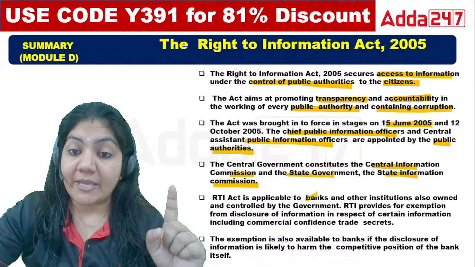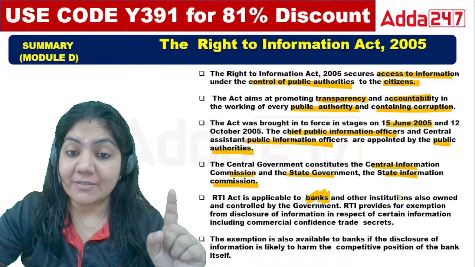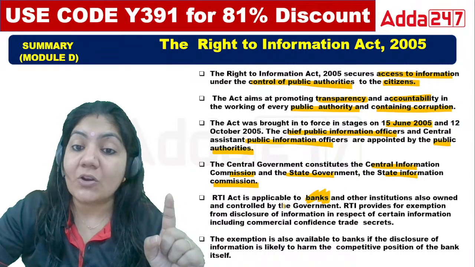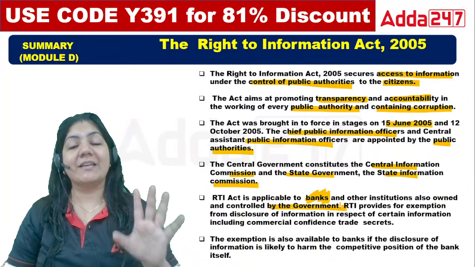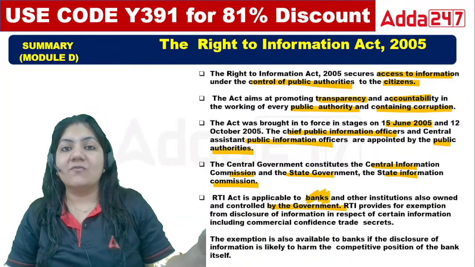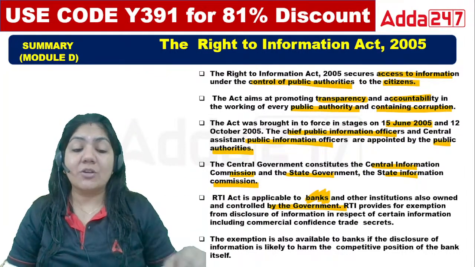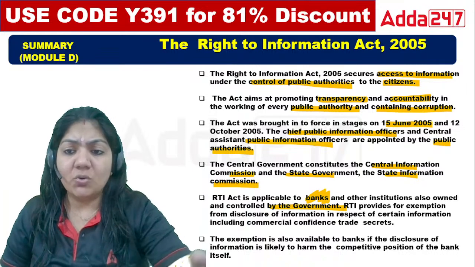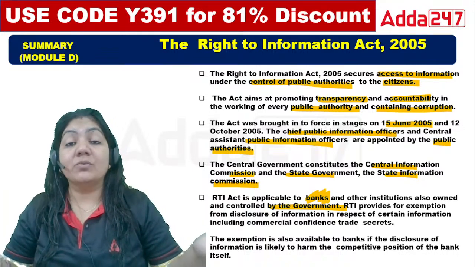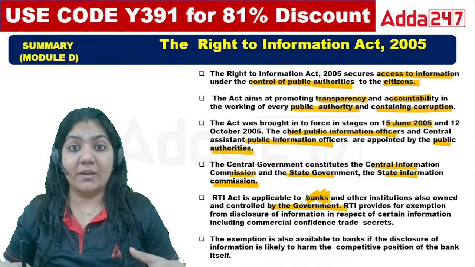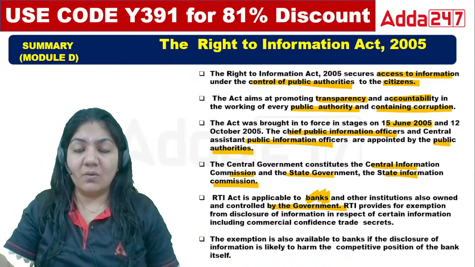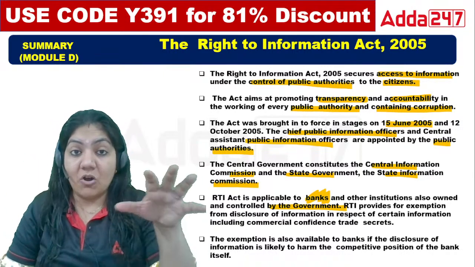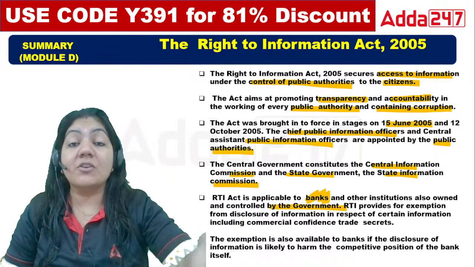RTI Act is applicable to banks and other institutions owned and controlled by the government. Class, we cannot ask for any information from a private entity, because private entities do work according to their own thinking. The private one wants money, but the government company wants the welfare of the people.